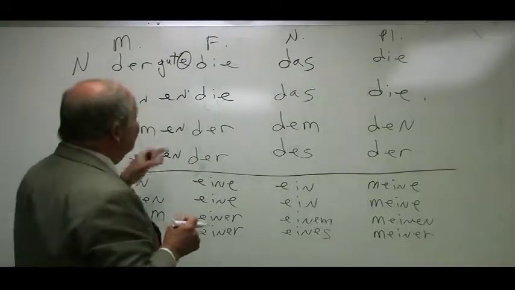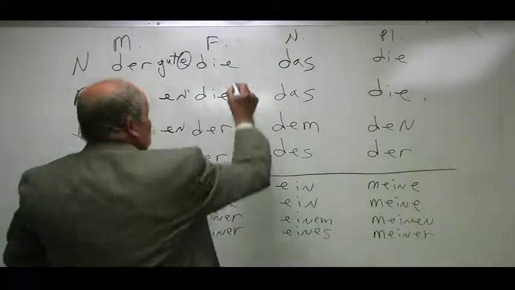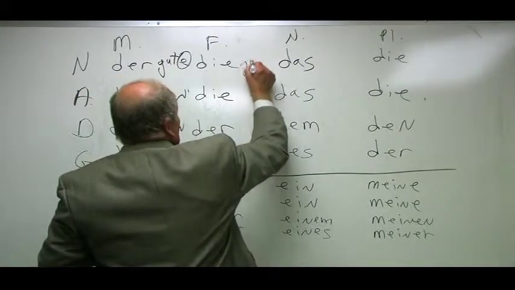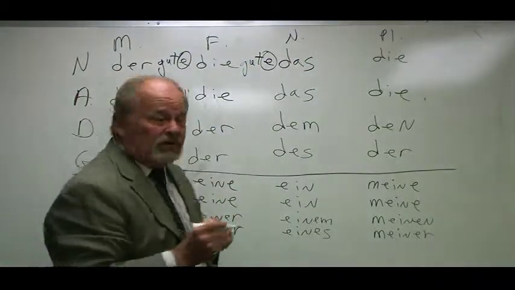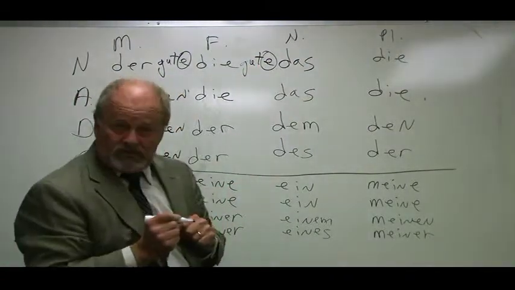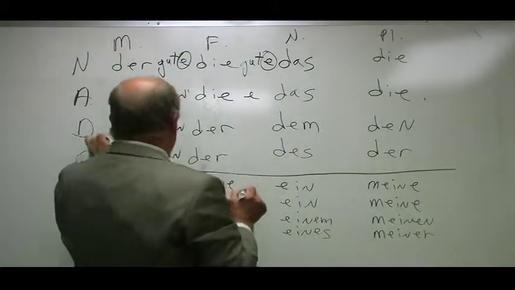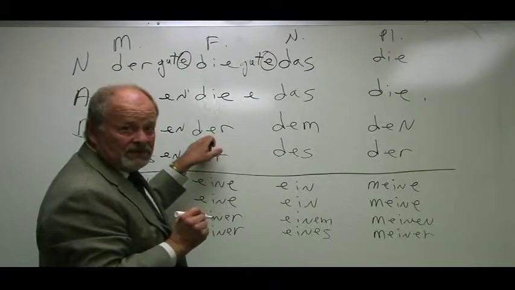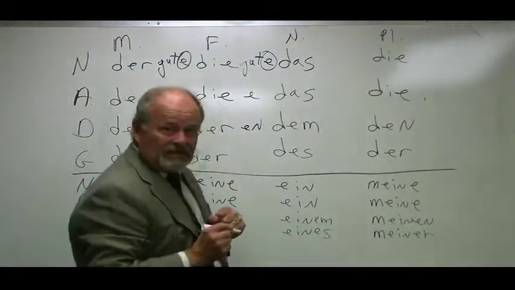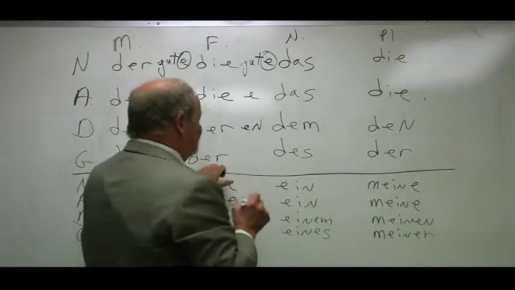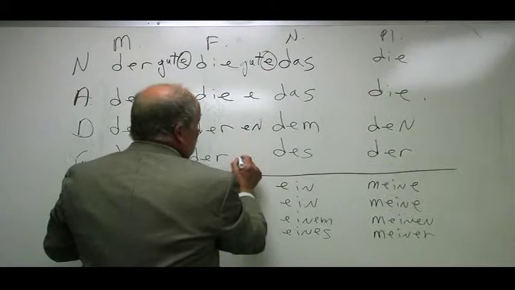Des guten Mannes. Now, feminine nouns, the good woman, let's say, die gute Frau. For die accusative, die gute Frau. Give something to the good woman, der guten Frau. And that's the car of the good woman, das ist das Auto der guten Frau.